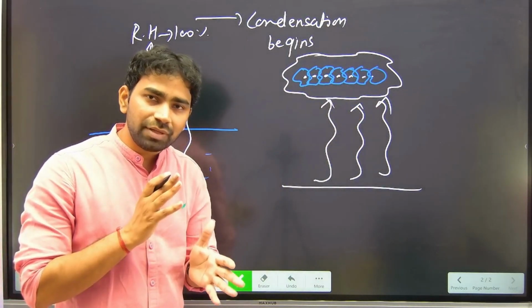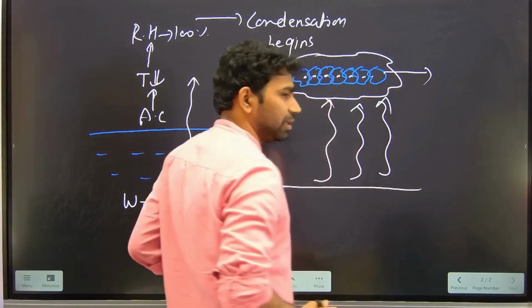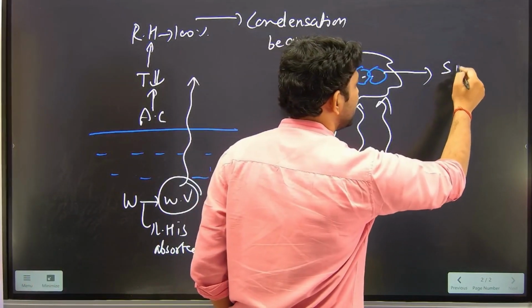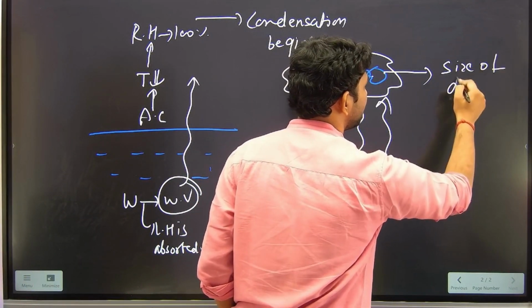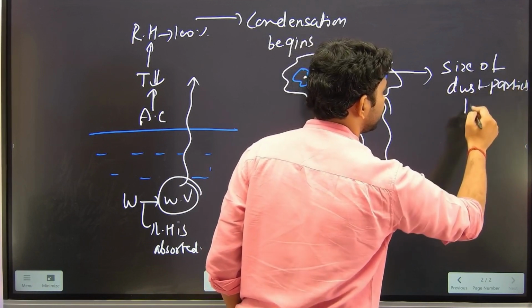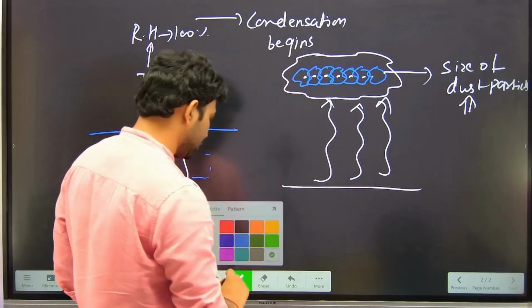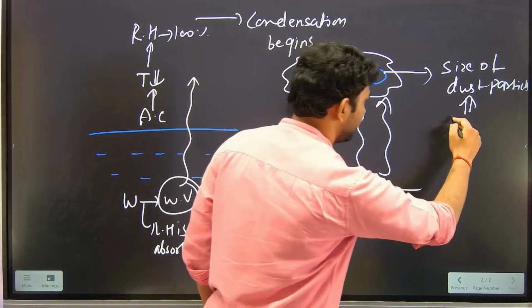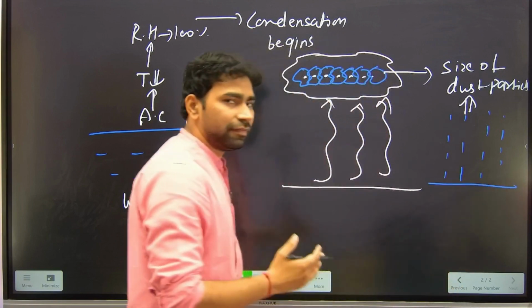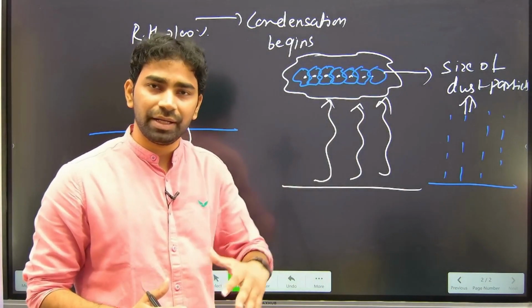So because of the collision between these cloud particles, they get clingy with each other, यानी आपस में ये एक दूसरे से जुड़ने लगते हैं. ठीक है, so the size of the particles increases, and now gravity will work and the water droplets will fall down to the surface of the earth. So this is the process of precipitation. Now that is why we call it rainfall.